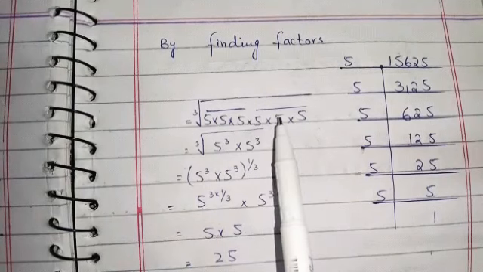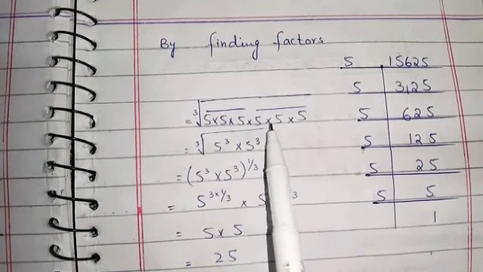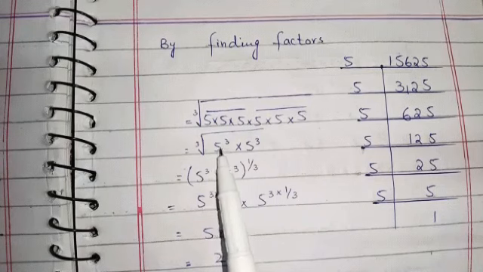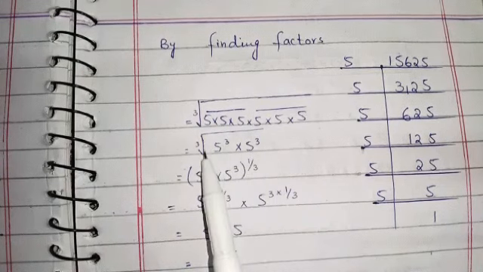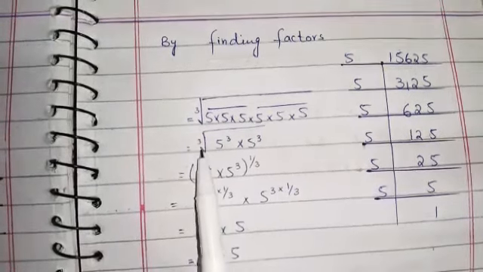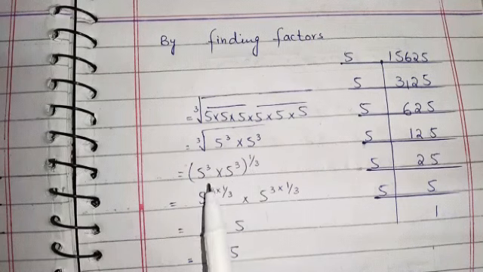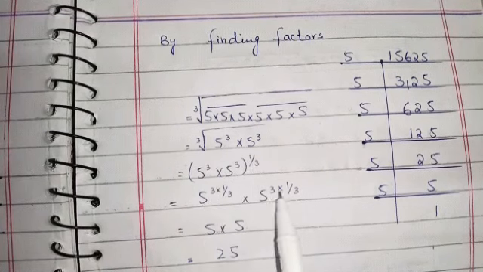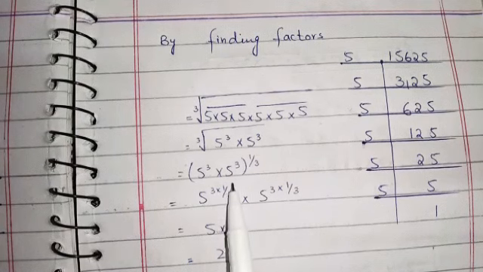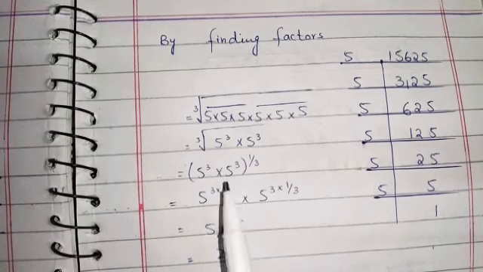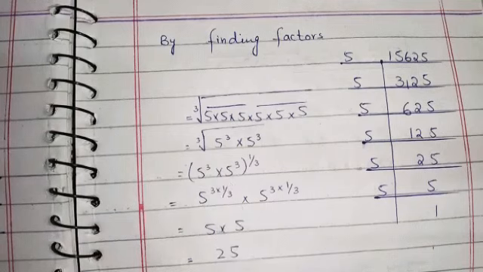We will combine the numbers with respect to the power of 3. So we will write 5 cube into 5 cube within the cube root. Now students, we will convert this cube root into the exponential form. As you can see, that is 1 over 3. So we will multiply 5 cube into 1 over 3 and 5 cube into 1 over 3. Students, this property is related to our distributive property with respect to multiplication.